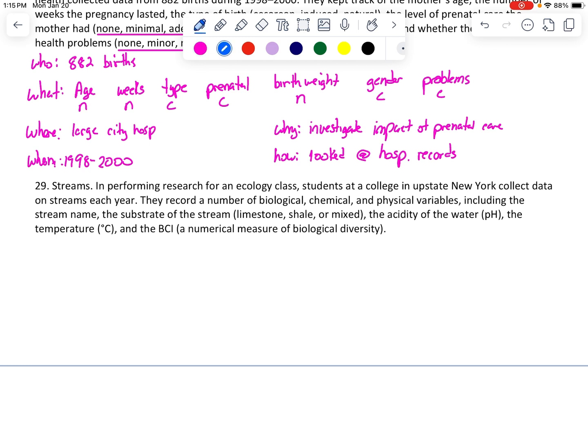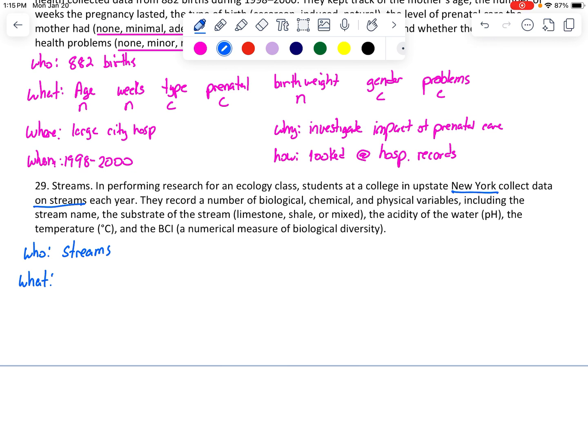All right, lastly, streams. In order to perform research for an ecology class, students at a college in upstate New York collected data on streams each year. So they collected data on streams. So that means that we already have the who. It's going to be streams each year. So it didn't actually tell us how many. So we'll go with that. Who, what?